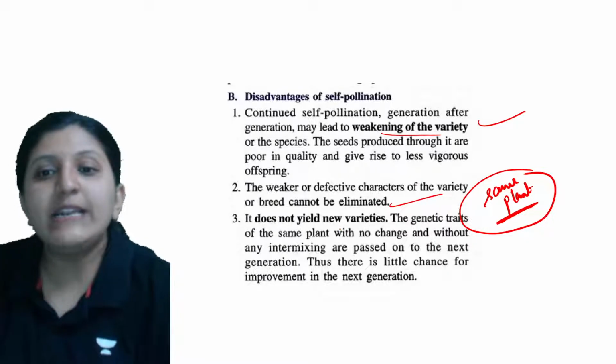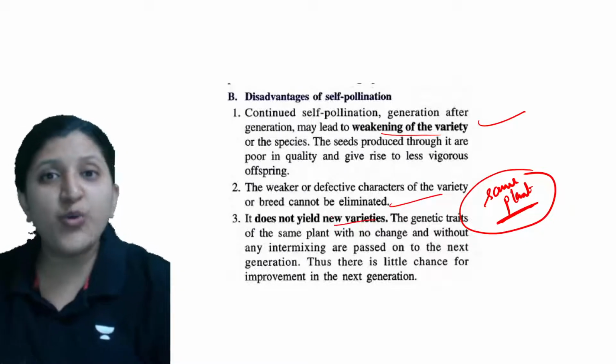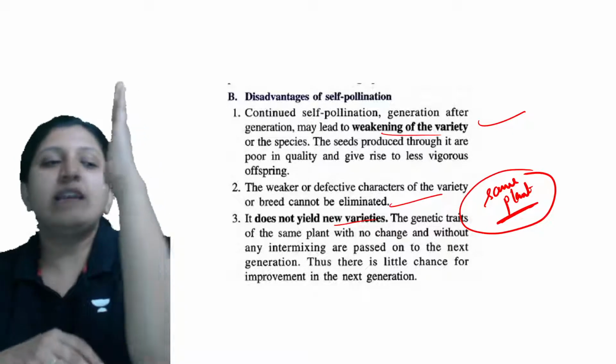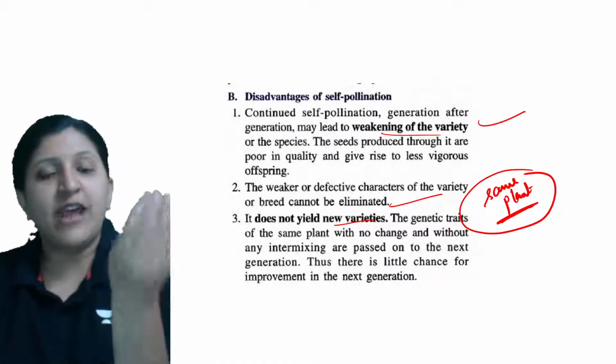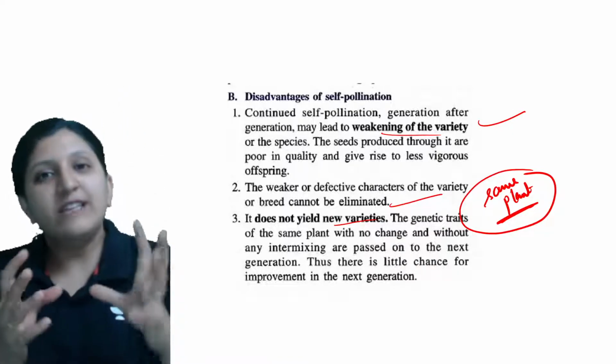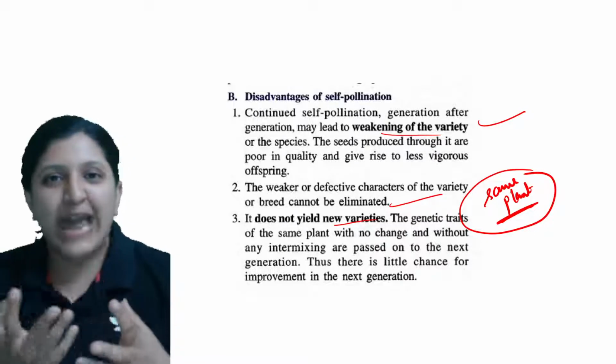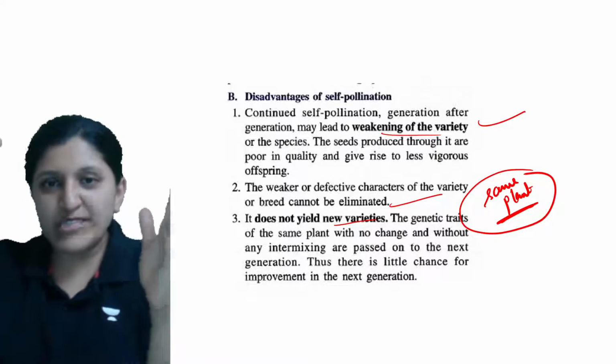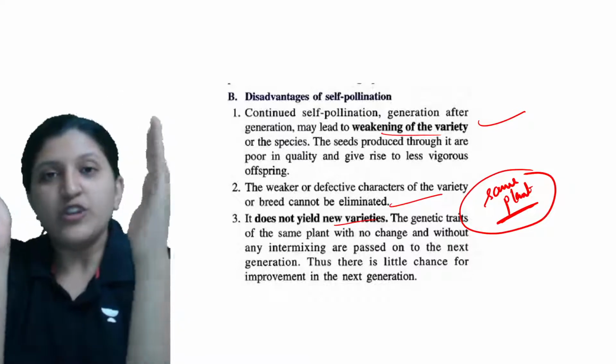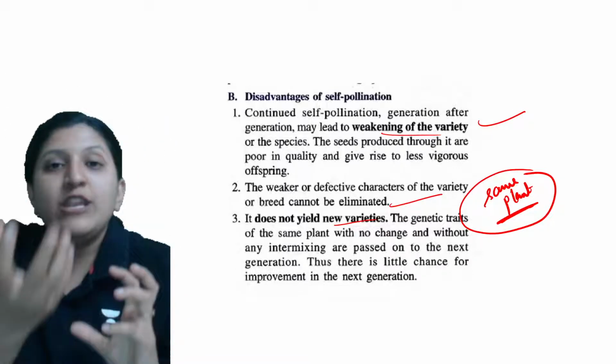Now, it does not yield new varieties. Why are there no new varieties? Because it is the same old parent giving rise to the same old type of new plant. There is no variety in that. Now this is one plant, and this is another plant. So when they both combine, there is a new type of variety.